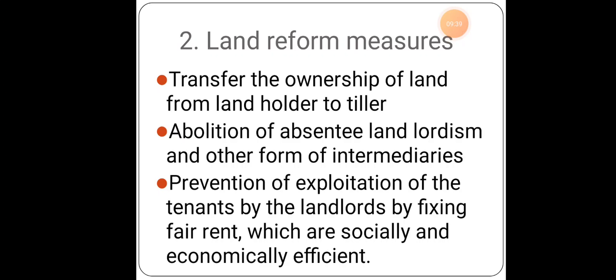Lastly, prevention of exploitation of the tenants by the landlords by fixing fair rent, which is socially and economically efficient, and which is very much important. So what happens, I will be having 1 acre of land. I will be telling my tenants, or the workers who come to my land, that today I will be giving you 1,000 rupees, and when they come tomorrow I will be telling them that I will be giving 500. So that is not fair.